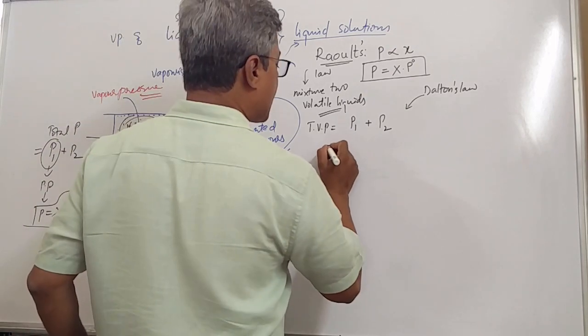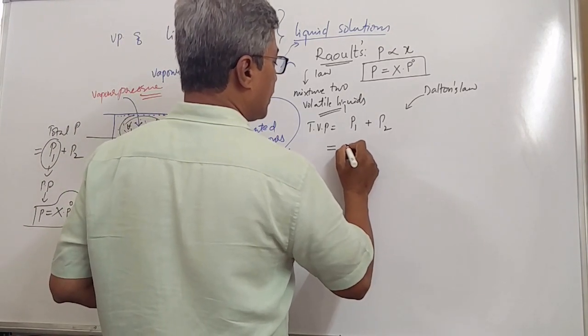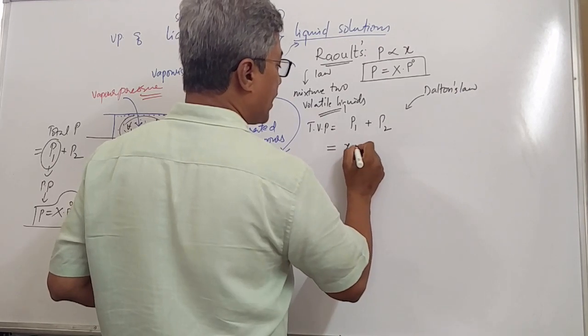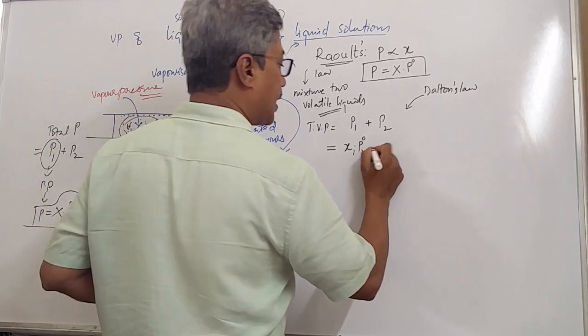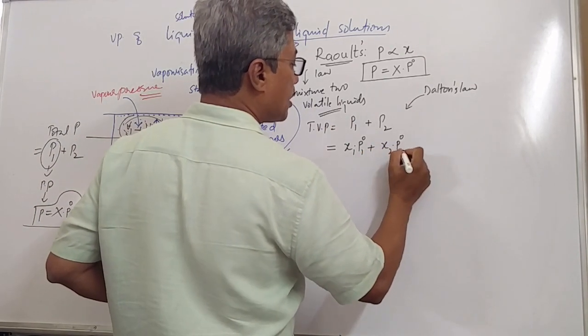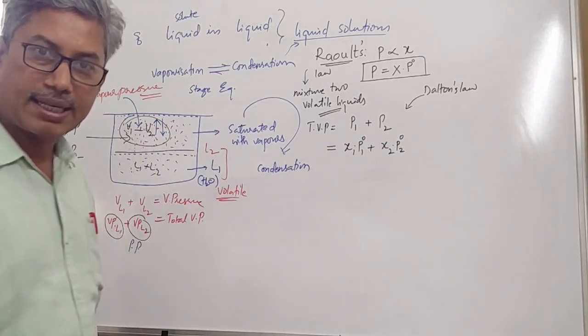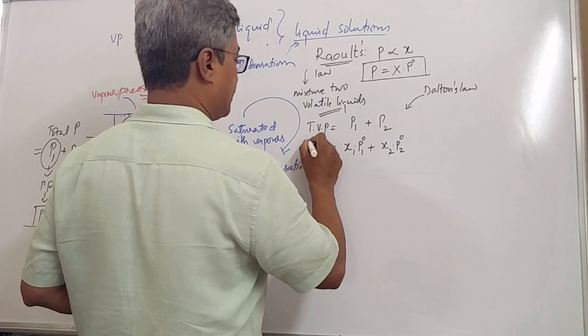Now, this can be written as: mole fraction of component 1 into its vapor pressure in its pure form plus mole fraction of component 2 into its vapor pressure in its pure form. Is it clear, students? Therefore, total vapor pressure is this.